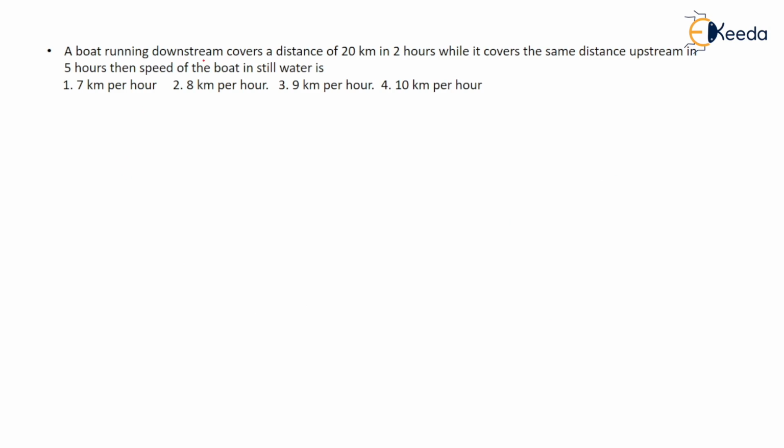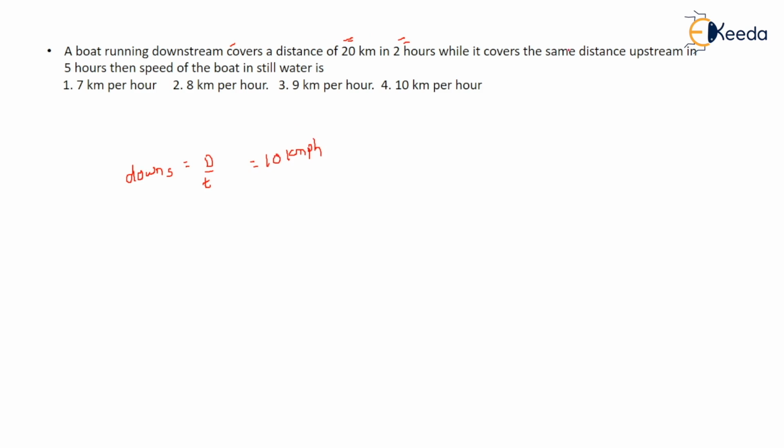Here, a boat running downstream covers a distance of 20 km in 2 hours, while it covers the same distance upstream in 5 hours. Then the speed of the boat is? You know that speed is distance upon time. Downstream it goes 20 km in 2 hours, so the downstream speed is 10 km per hour.